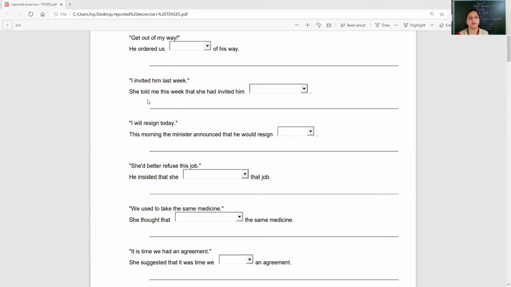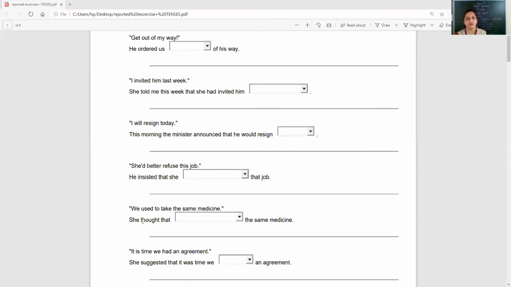Next, she told me this week that she had invited him the previous week. Next, this morning, the minister announced that he would resign that day. Today changes to that day. Next, he insisted that she had, see, had remains had. So had better refused that job.